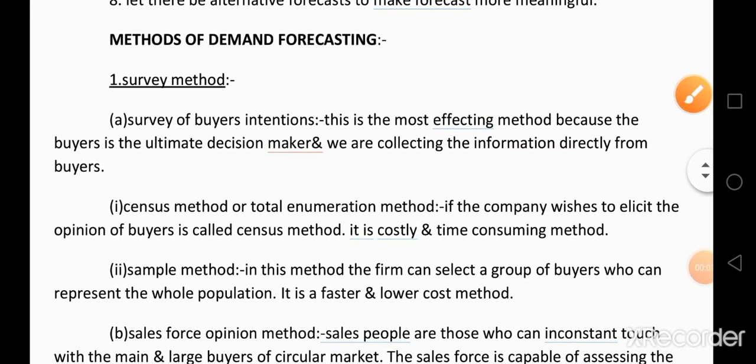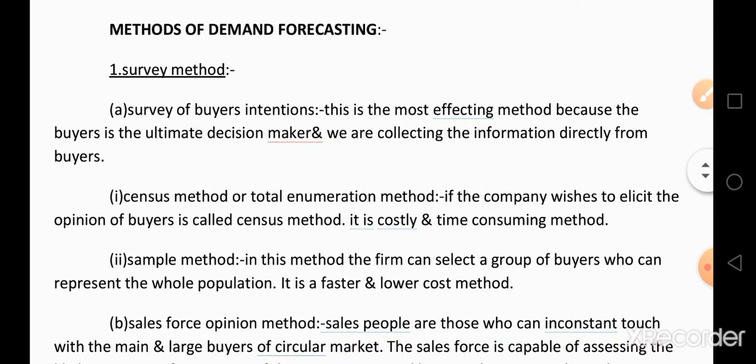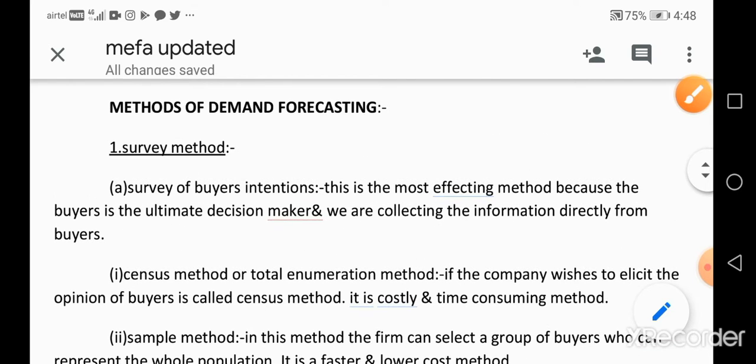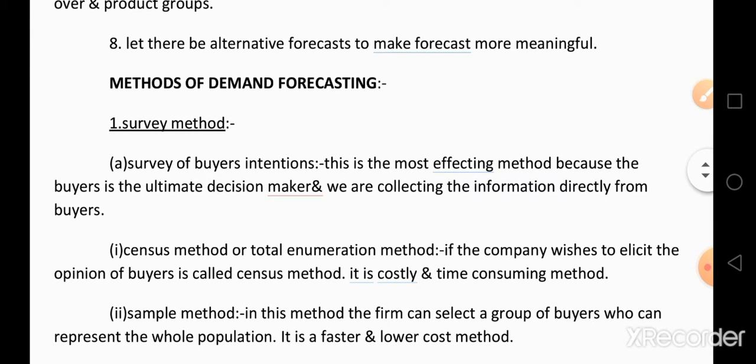Methods of demand forecasting. There are different methods to forecast the demand. The most important, or the first method in demand forecasting, is the survey method. Survey means to collect information. Collecting information from the public is called a survey.